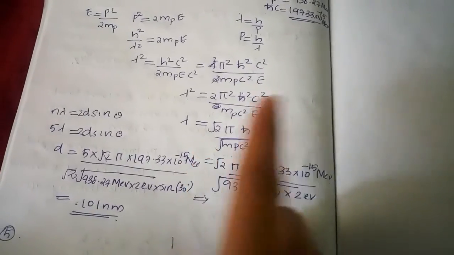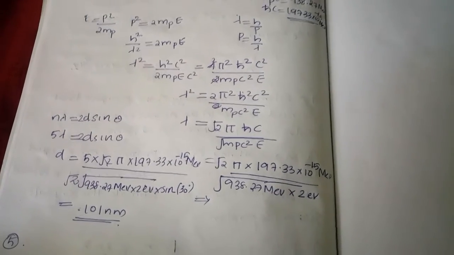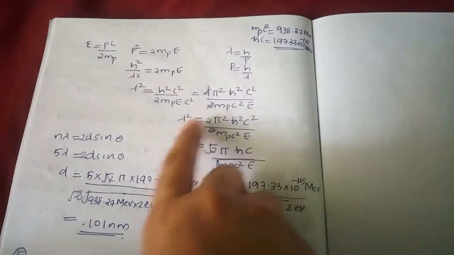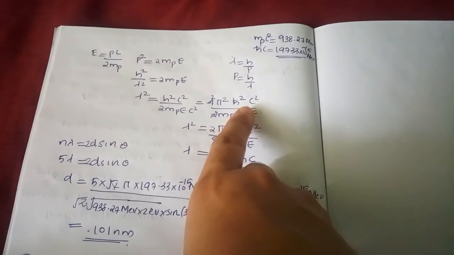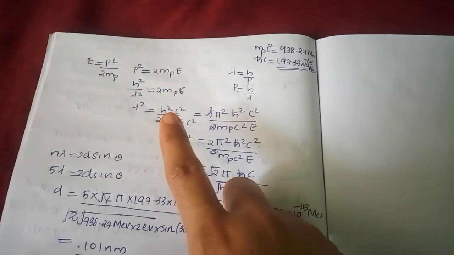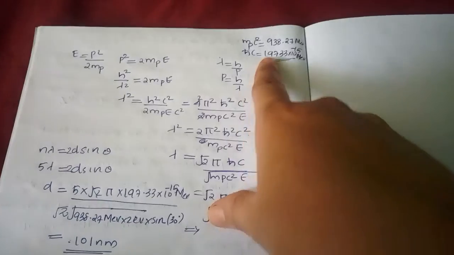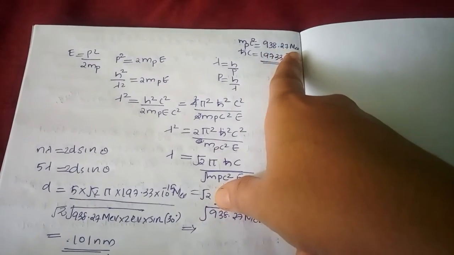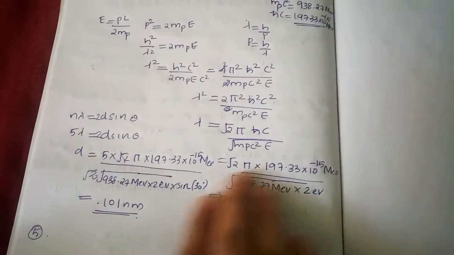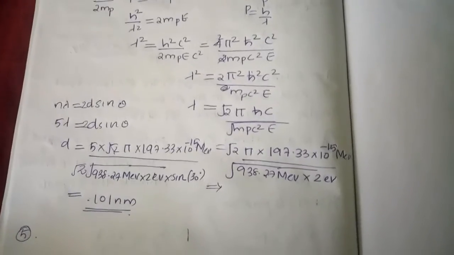Multiplication with the value of mp is very difficult, so we substitute mp c square. We multiply c square in numerator and denominator, and we substitute mp c square as 938.27 mega electron volt. After some simplification, we get the answer very simply, that is 0.101 nanometer.